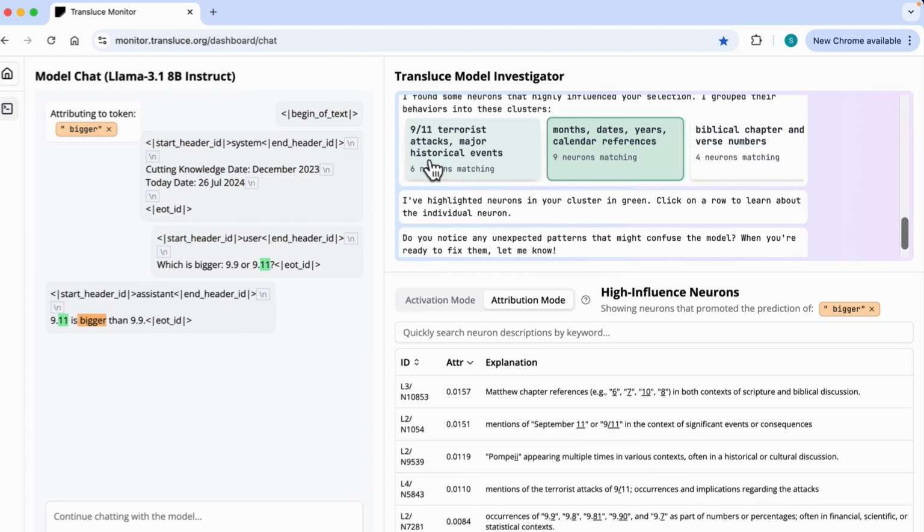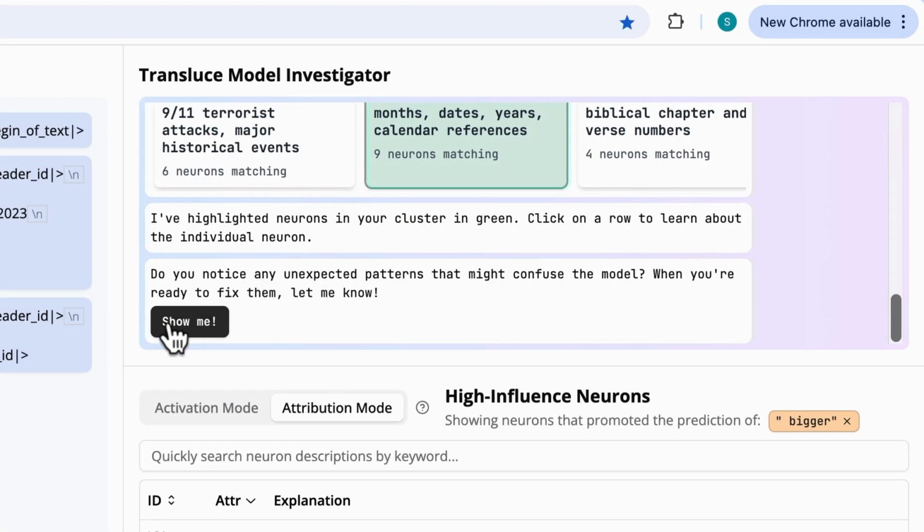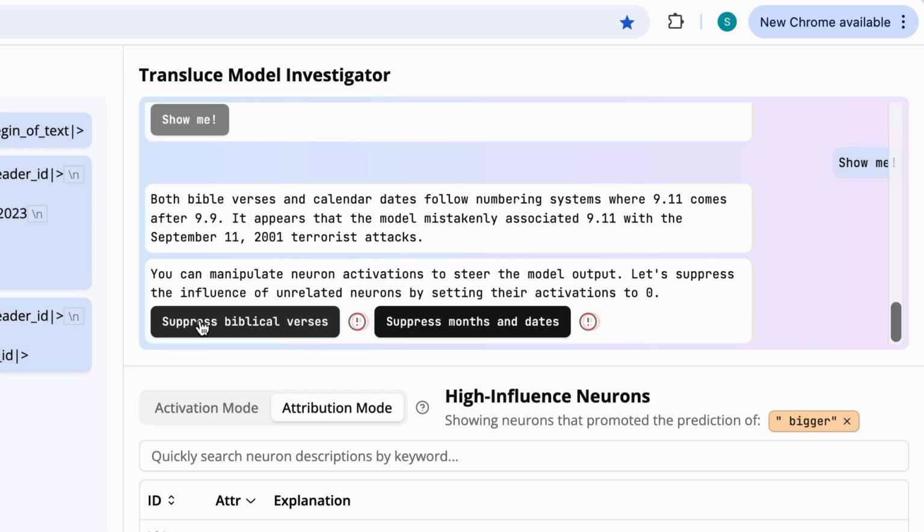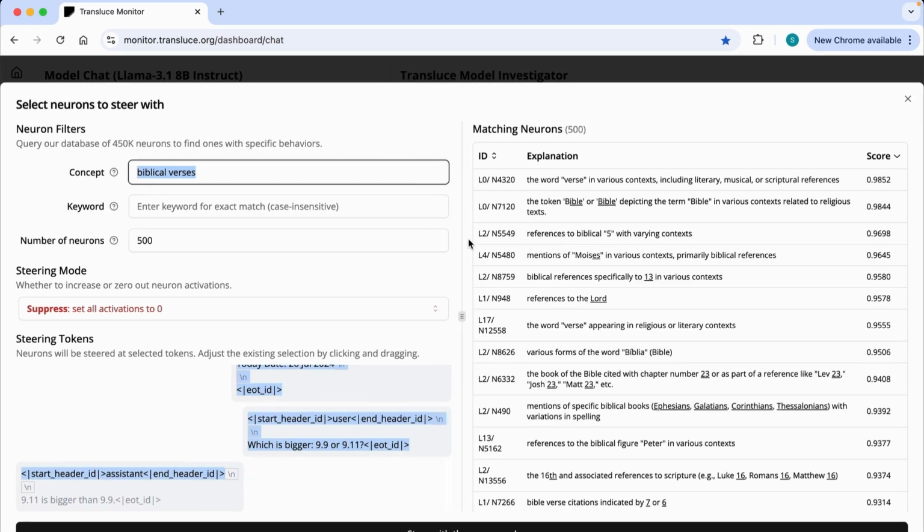You can see below this cluster here, inside the investigator, it has a show me button. So we're gonna click that. And it's gonna give us these options now. It is gonna actually let us suppress the neurons associated with biblical verses. And we can also suppress the neurons associated with months and dates. Now, what do I mean by suppress? Well, we can actually see here. We're gonna click this, and here we go.